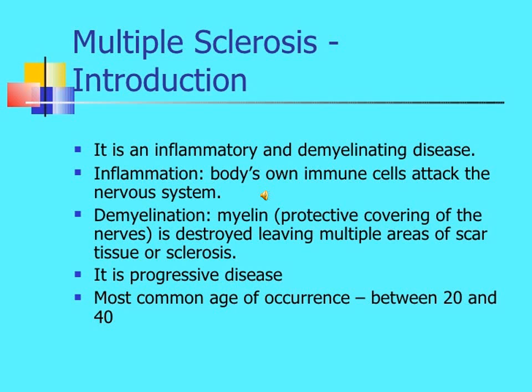So the symptoms are varying because the nerve fibers are damaged, so it can lead to a variety of manifestations, because any of the nerves can be involved. It can lead to limb weakness, sensory loss, paresthesia, optic neuritis, diplopia, vertigo, ataxia. So the manifestations are very varying, and it is not the first diagnosis to make. It is diagnosed by excluding the other diseases.